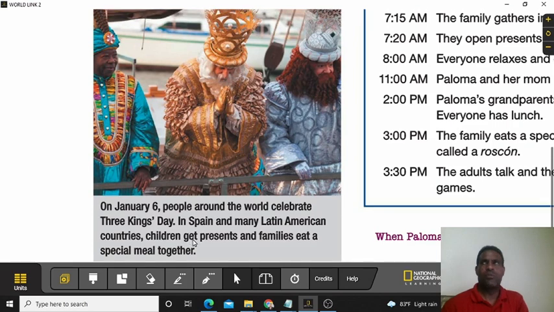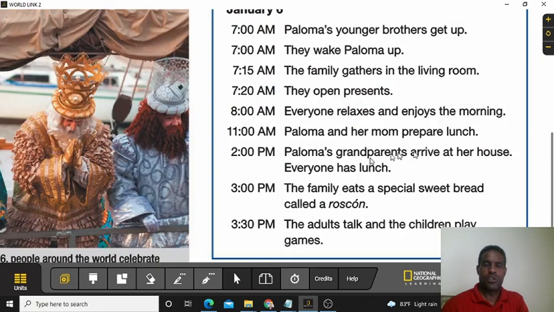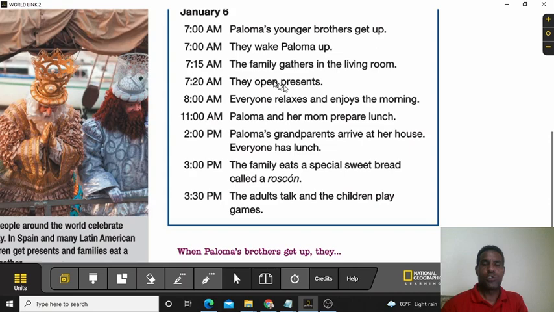In Spain and many Latin American countries, children get presents and families eat a special meal together. So what we have here is some information about Three Kings Day. That is something that we celebrate even in my country. And we have on January 5th, let me put it up so you can see everything.